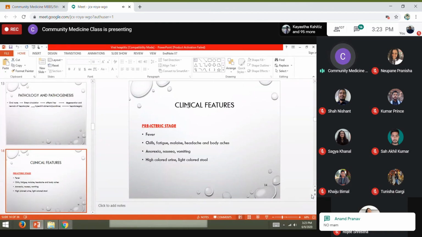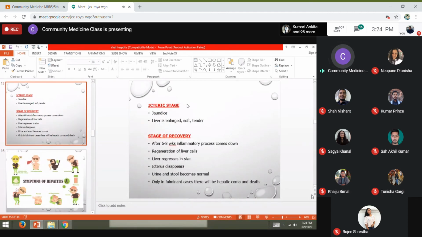So now talking about the clinical features of this disease in the pre-icteric stage. There will be fever. The patient will complain of chills, fatigue, malaise, headache, body ache. These are the typical features of the viral disease. Also anorexia, vomiting, nausea, and there will be the presence of high colored, dark colored urine and light colored stool. The stool will be of light color in this pre-icteric stage.